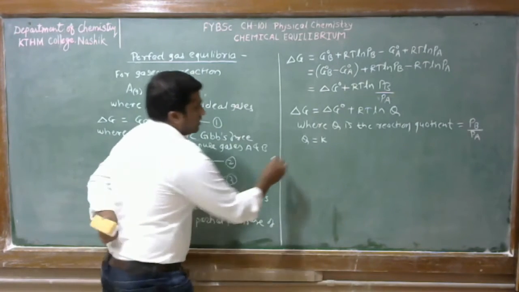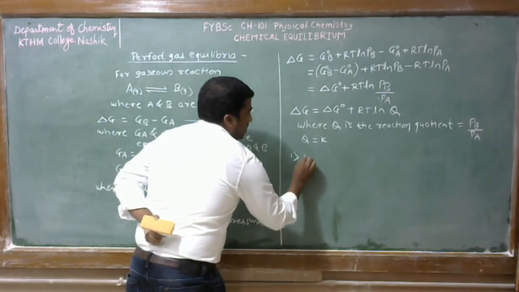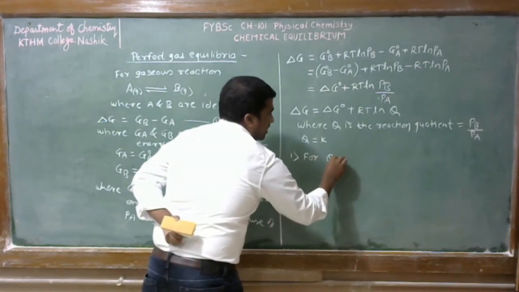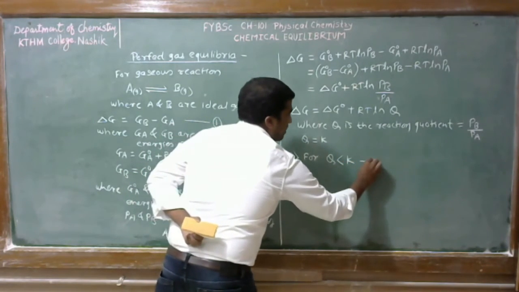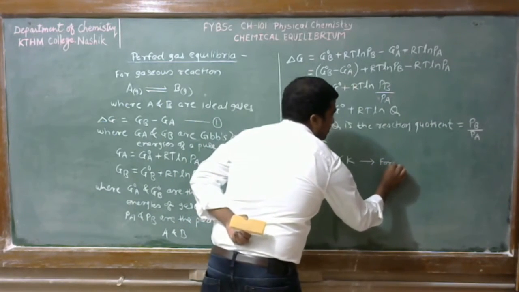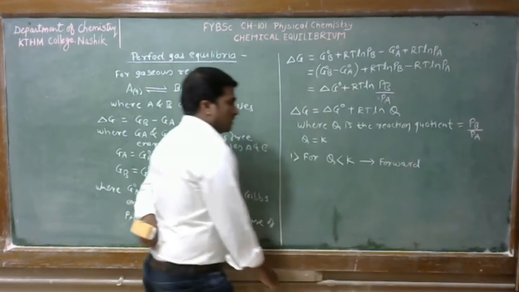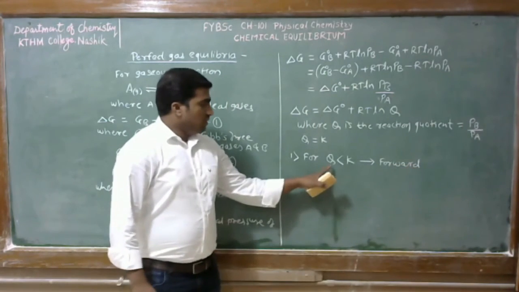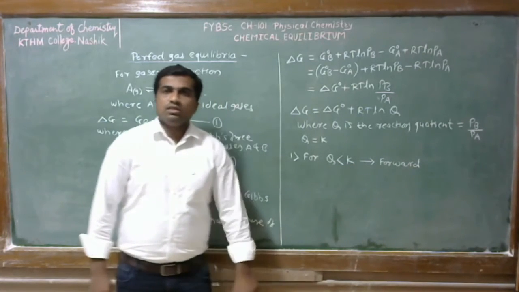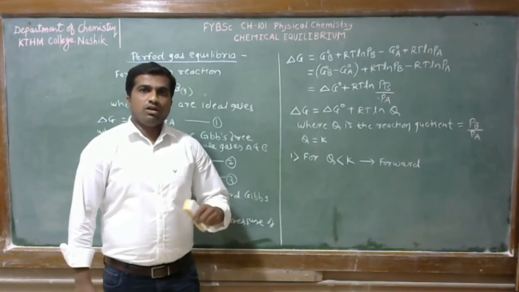Suppose for a reaction Q is less than K, then the forward reaction will occur.